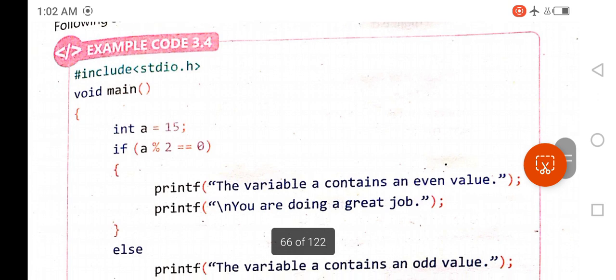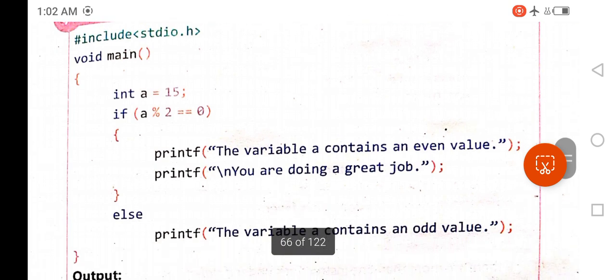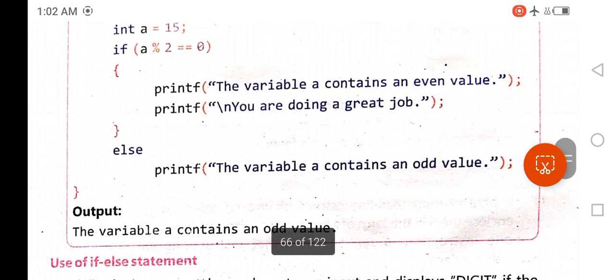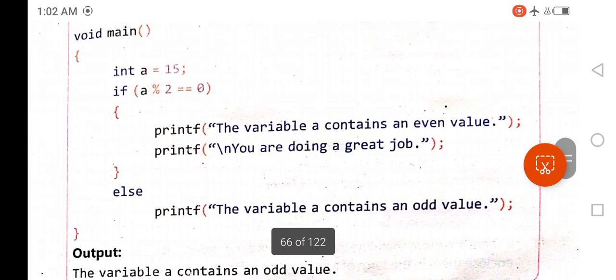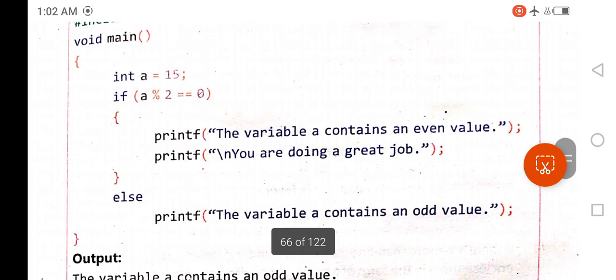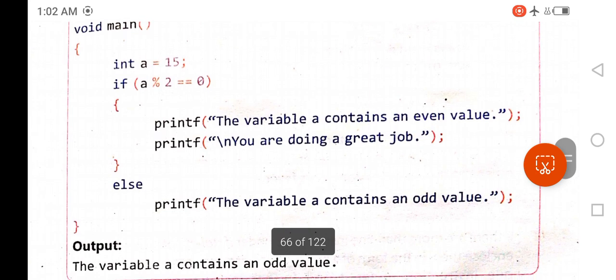Here the example is written again, and now you can see that these two statements are put inside curly braces. Now this program will be executed without any error.